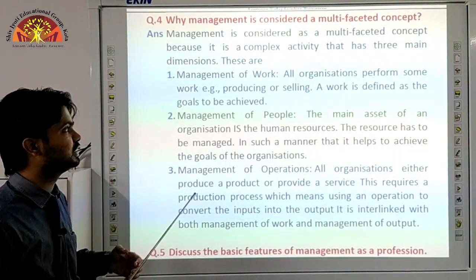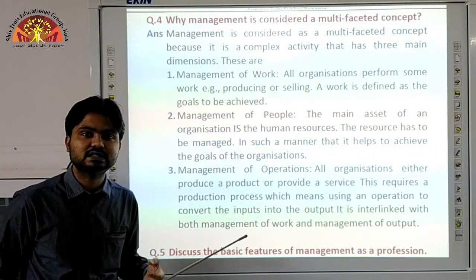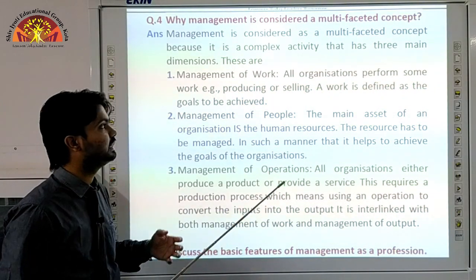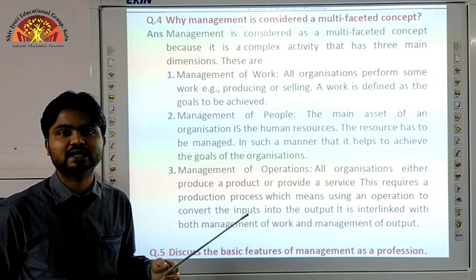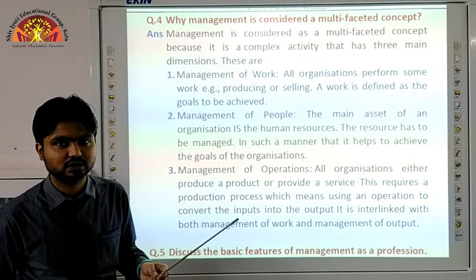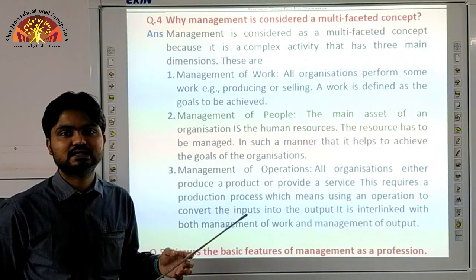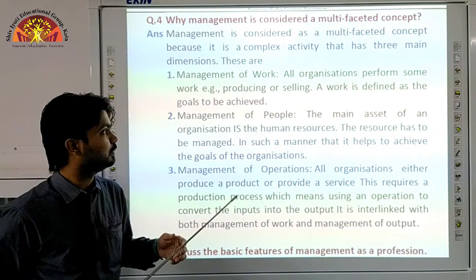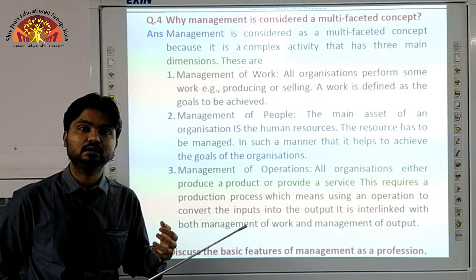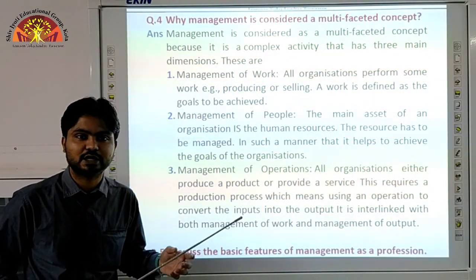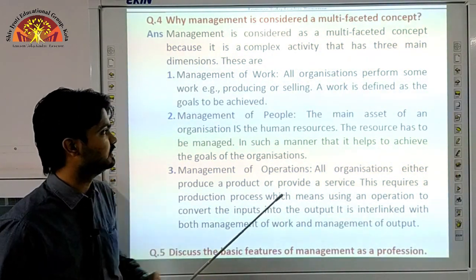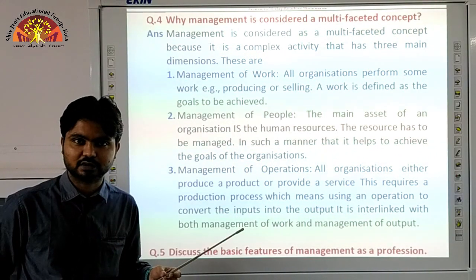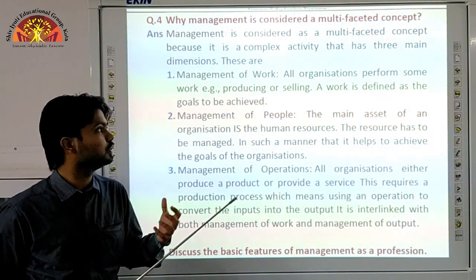Now, why is it known as multifaceted, why is it categorized into three types? Because management is basically an activity which is performed in the organizations by the managers. Management is done basically in three types, that is management of work. Here the organization is doing economic activities, that is producing and selling of goods and services. The works are done for achieving the organizational objective. So the first one is management of work.